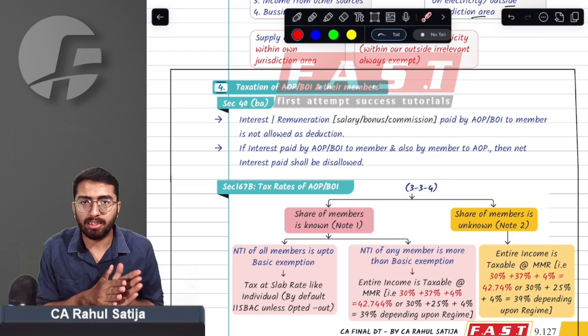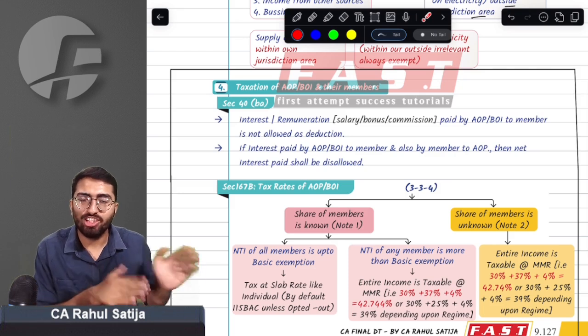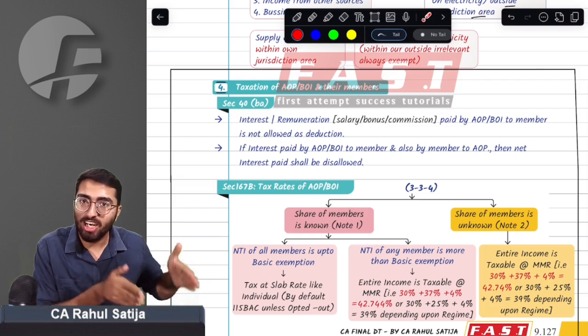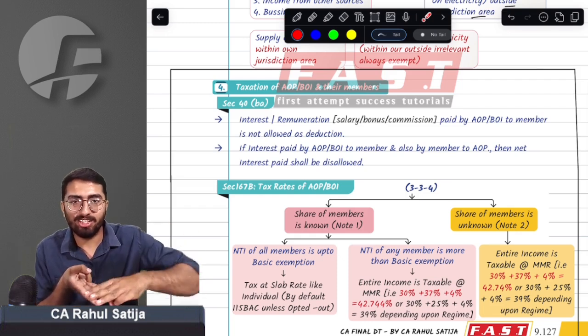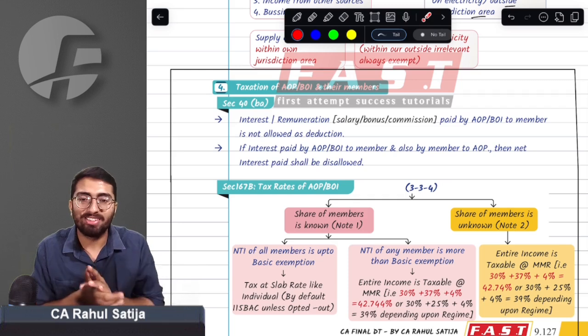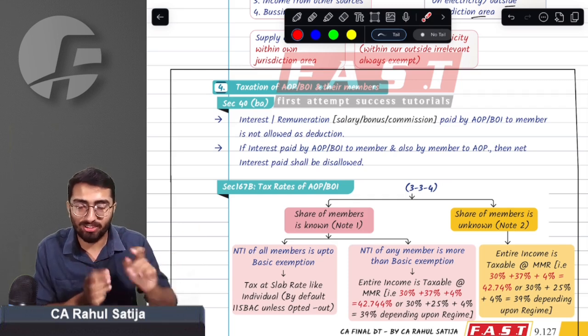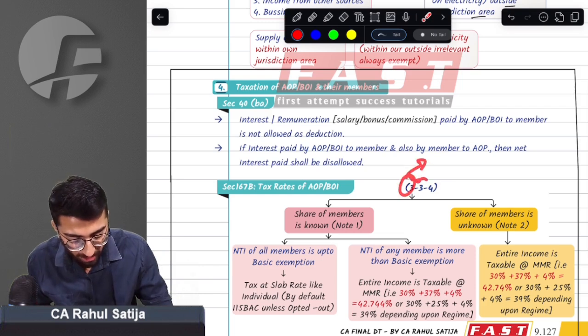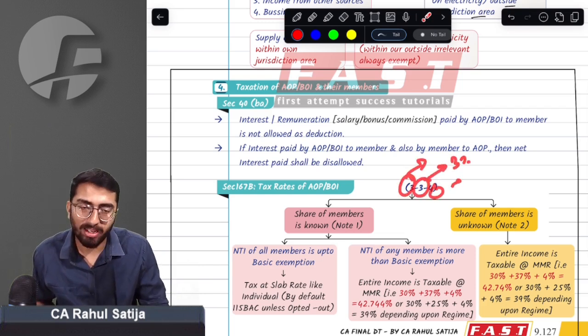How can you remember this MMR rate? In Hindi, we used to say 3 3 4, 3 3 4. We used to learn it this way. 3 means 30, 3 means 37, and 4 means 4. You can remember this: 3 3 4. 3 implies 30%, 3 implies 37%, and 4 implies 4%.